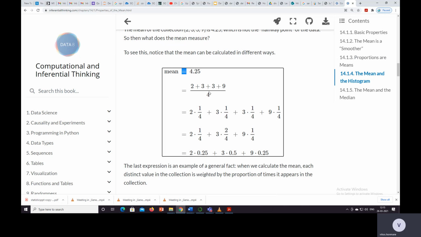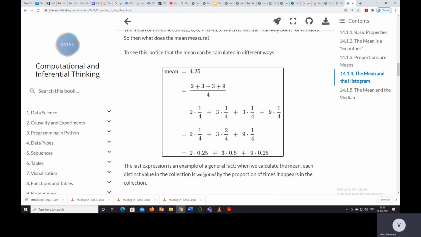To see this, notice that the mean can be calculated in a different way. The mean is equal to 4.25, that is, 2 plus 3 plus 3 plus 9 divided by 4. Also, since there are 4 elements, we can multiply each element by 1/4: 2 into 1/4 plus 3 into 1/4 plus 3 into 1/4 plus 9 into 1/4. Since 3 occurs two times, we take 3 into 2/4. Adding these gives the result 4.25.